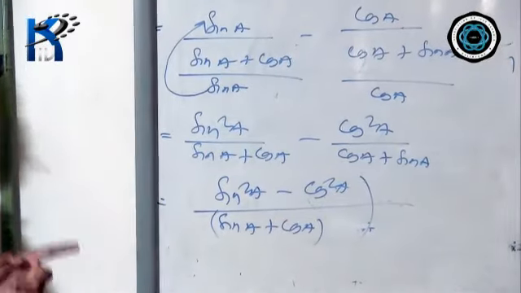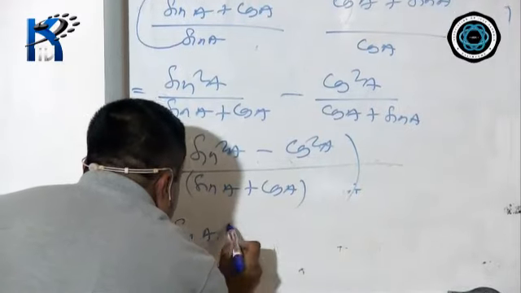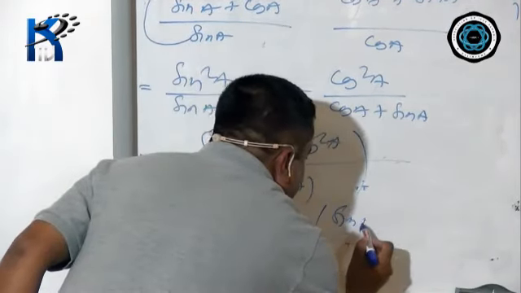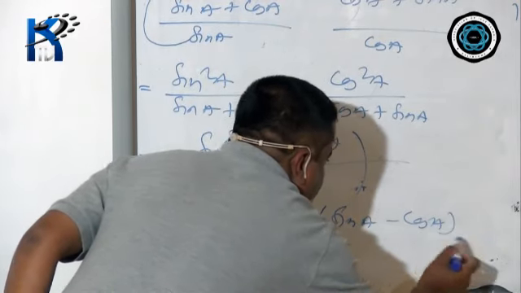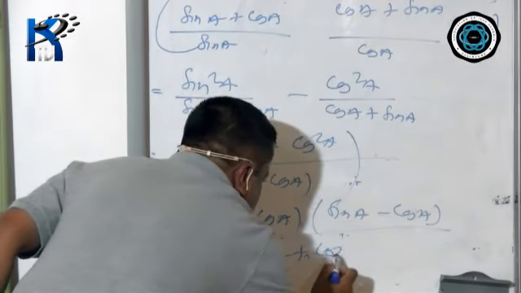A square minus B square means A plus B, A minus B. It means sin A plus cos A and sin A minus cos A divided by sin A plus cos A.